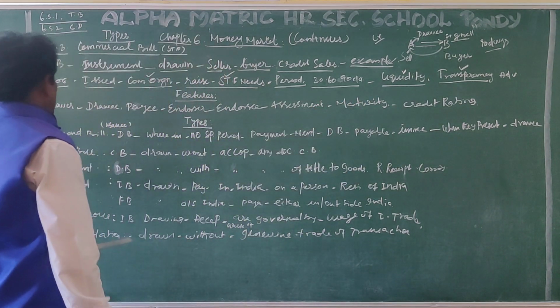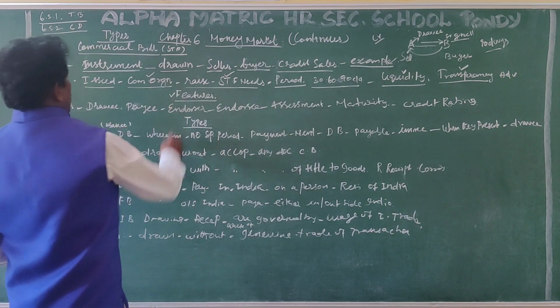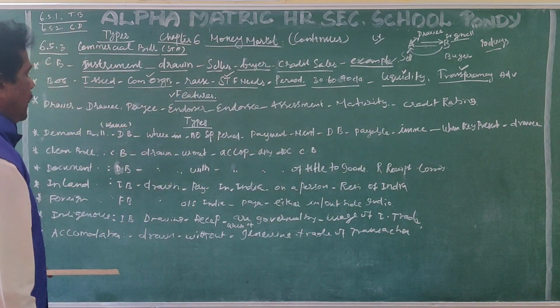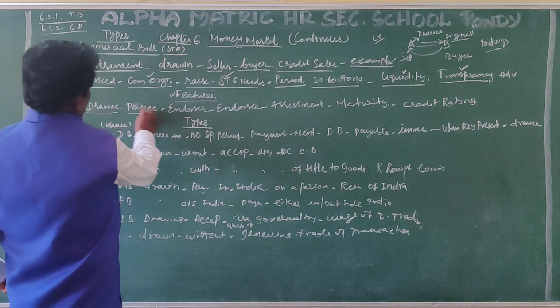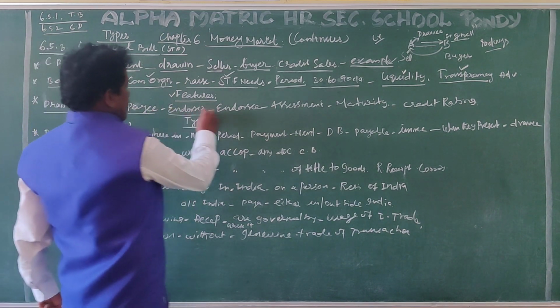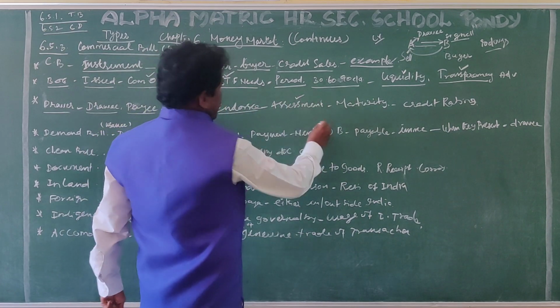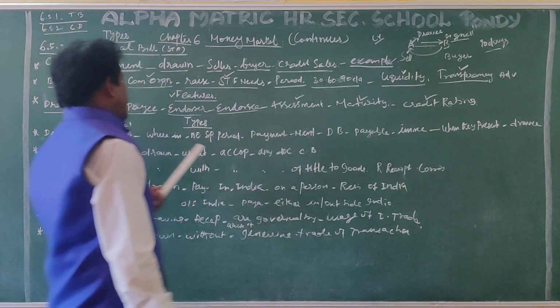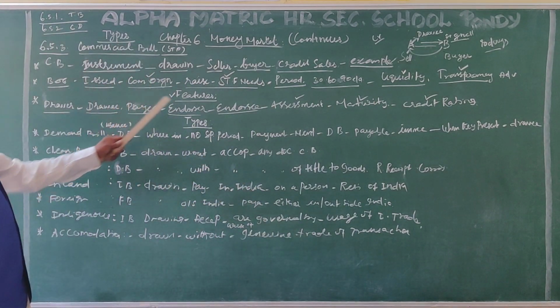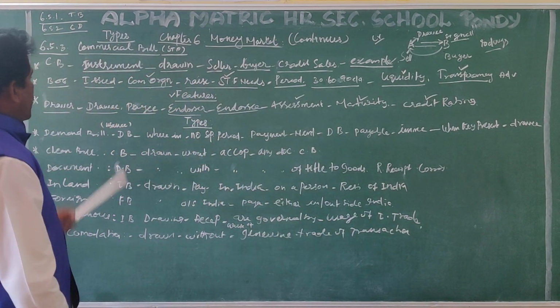The next topic is features of the commercial bill. What are the features? Drawer, drawee, payee, endorser, endorsee, assessment, maturity period, and credit rating. These are the various features of the commercial bill.